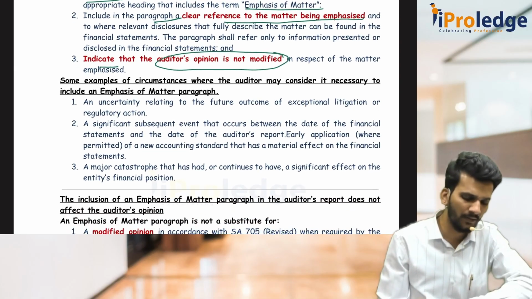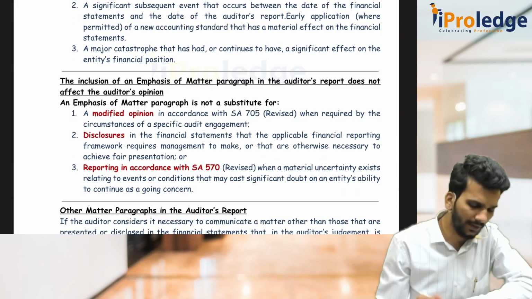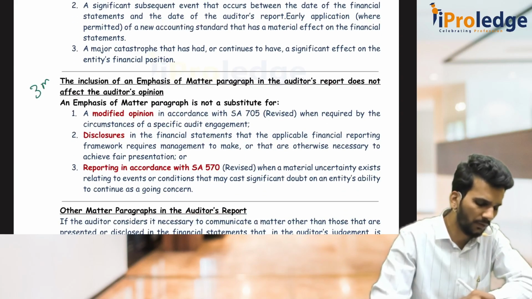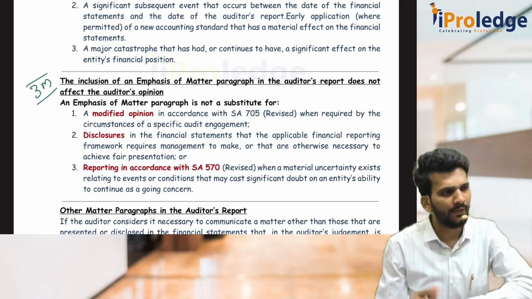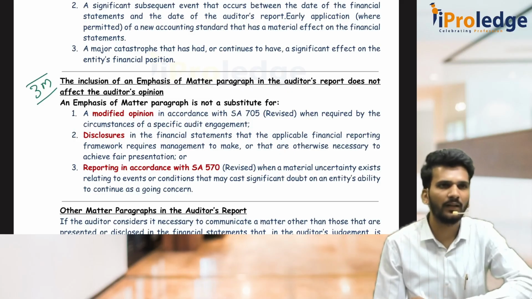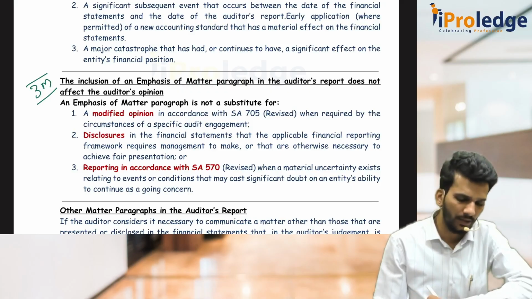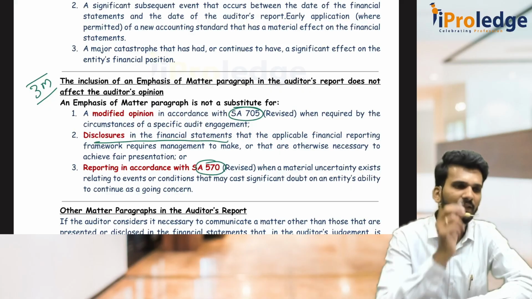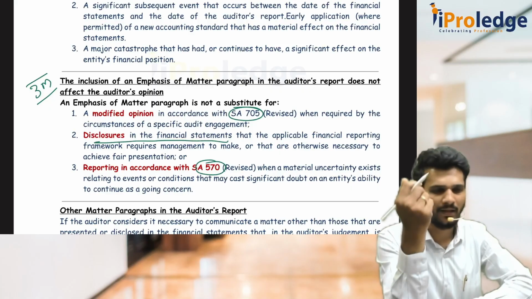I am just giving the information. That's it. There are some examples given. You can go through that. And again, this is also a 3 marks important question. They might ask 706. They tell that even in 701 also we discussed. Just because the auditor is telling some matters under 706, it is not a substitute for 705 or 570 or disclosure in the financial statements.